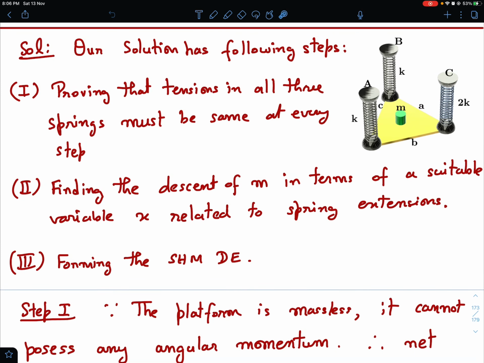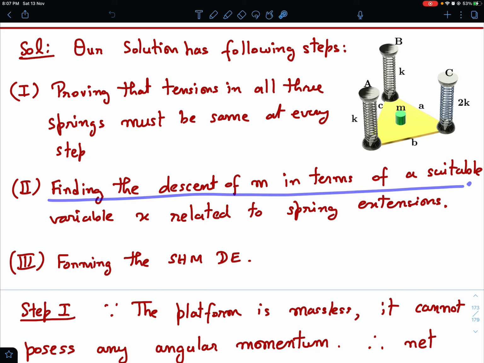So our solution has the following steps. What are the steps? First thing, it might come to you as a surprise, but I'm going to prove it. What is that? Proving that tensions in all the springs must be same at every step. So the tension in this spring and tension in this spring and tension in this spring will be same, not only in the equilibrium position but also in the future positions. They will be equal to each other. Of course they will change with the position, but all the three tensions will be equal at all points of time.